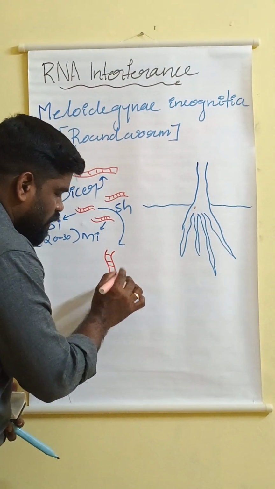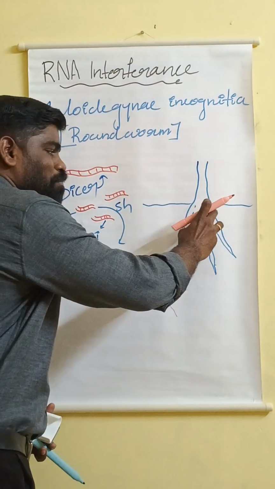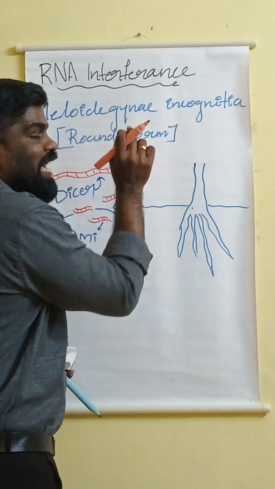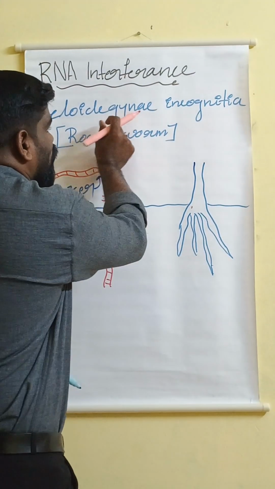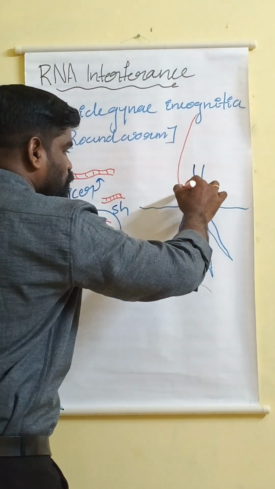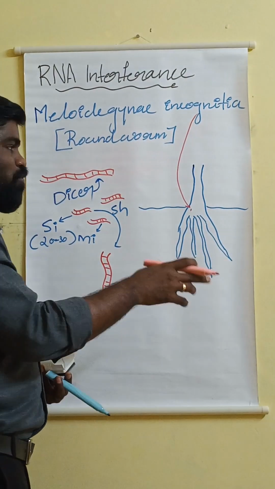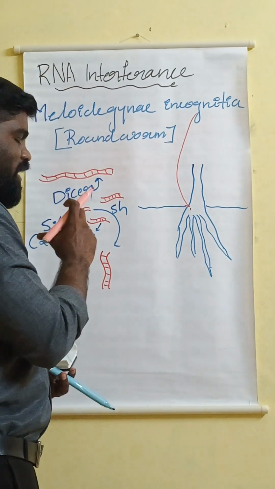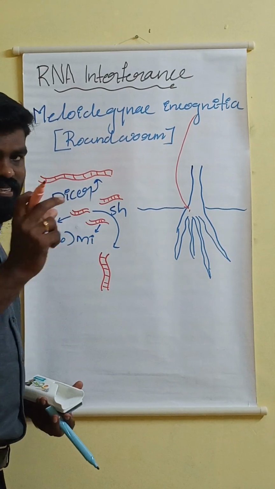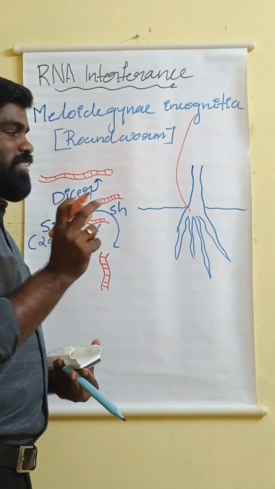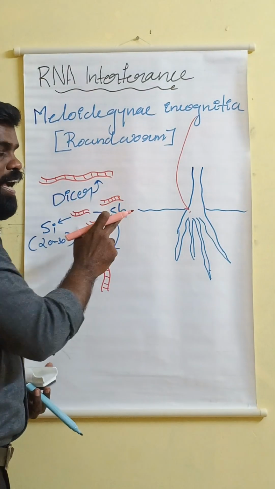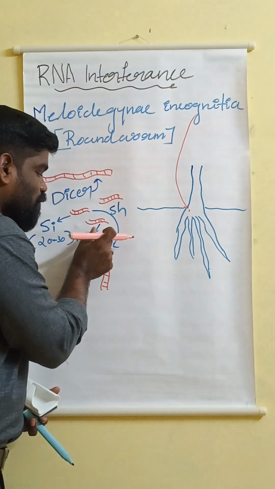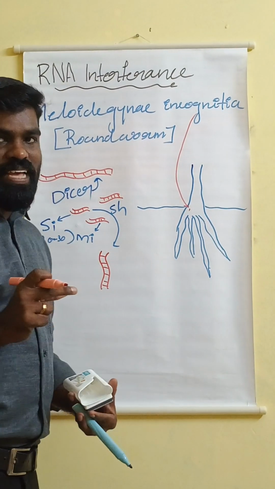Keep in your mind all these processes are happening inside the root of the tobacco plant. I have already told you, we are introducing a gene of Meloidogyne incognita into the root of the tobacco plant. In the root, it will produce a double-stranded RNA either by loop formation or by bidirectional transcription. Then there is an enzyme called dicer. The dicer enzyme will cut it and make many fragments. One fragment is called siRNA, another miRNA, then shRNA.